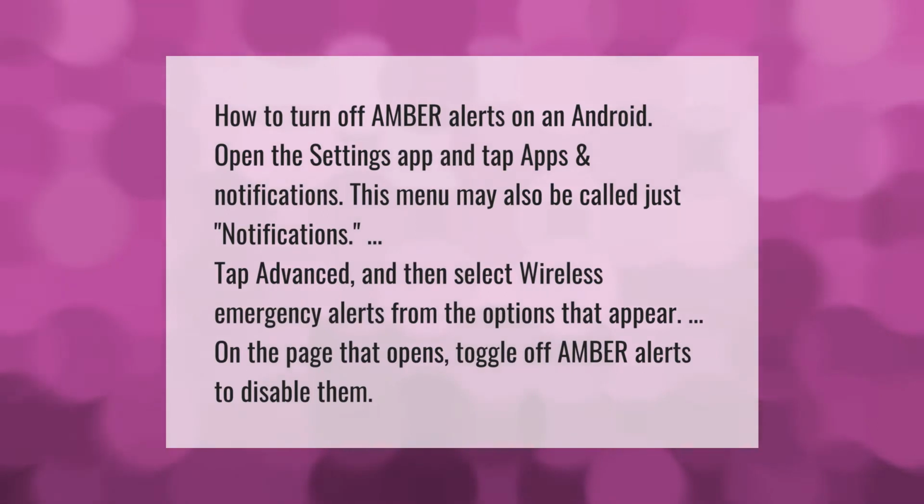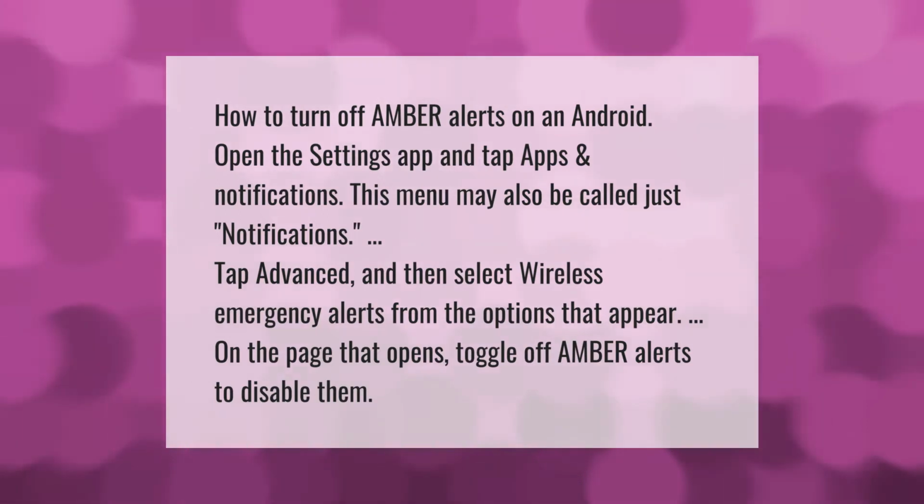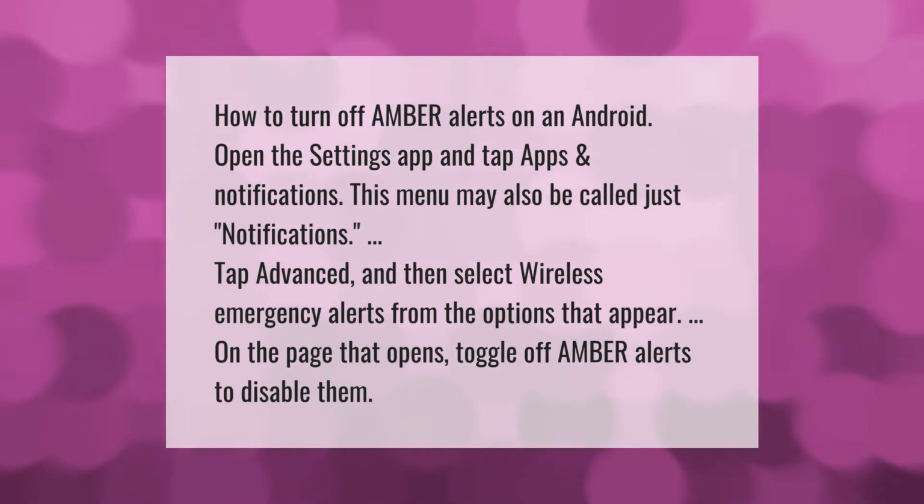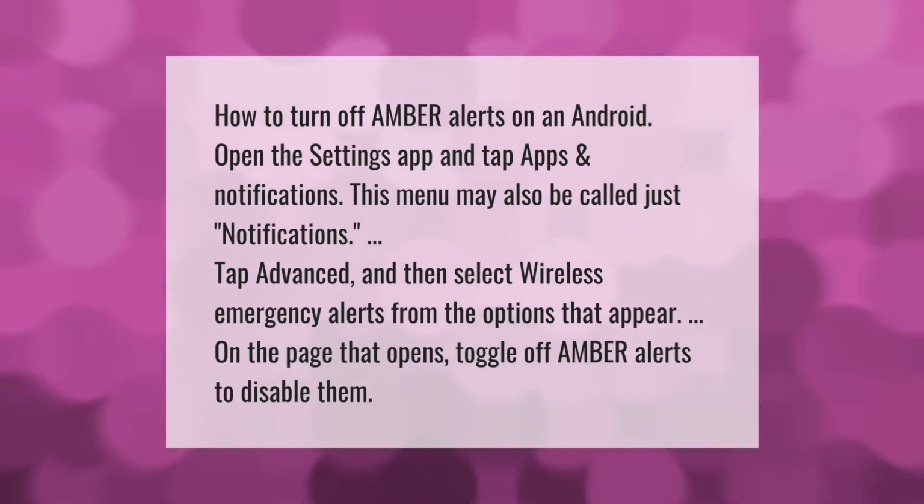How to turn off Amber Alerts on an Android. Open the Settings app and tap Apps and Notifications. This menu may also be called just Notifications. Tap Advanced, and then select Wireless Emergency Alerts from the options that appear. On the page that opens, toggle off Amber Alerts to disable them.